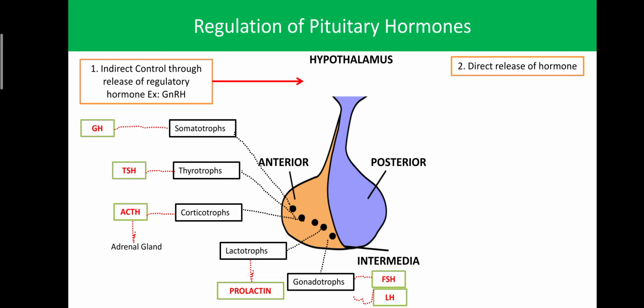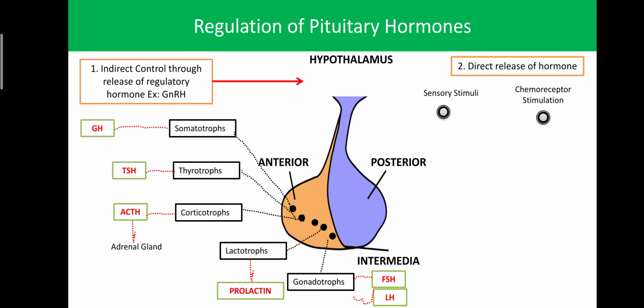Then regarding the direct release of hormone, the nuclei present in the hypothalamus receive information from the sensory neurons. That information or stimuli is known as sensory stimuli.